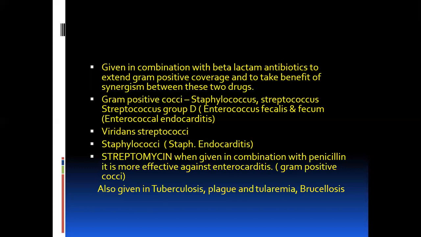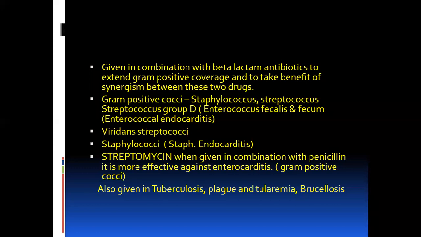Now these group D are hardy organisms, and these are further divided into non-enterococcus and enterococcus. Examples of enterococcus are Enterococcus faecalis and faecium. These are normal flora found in the colon, and then they enter into the urinary bladder, the bile duct, or the CVS.